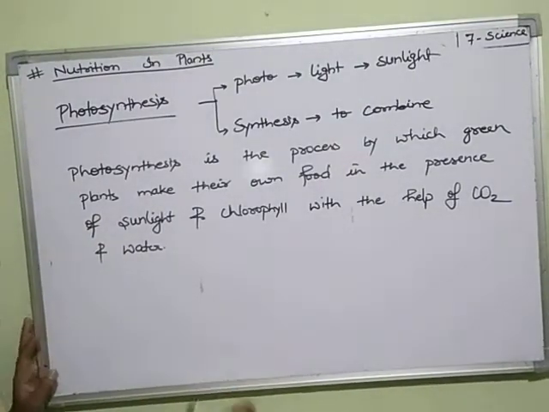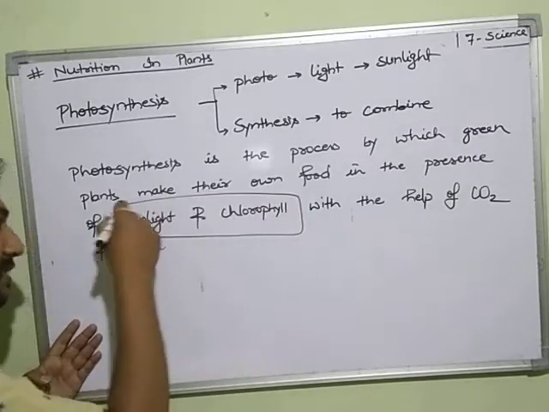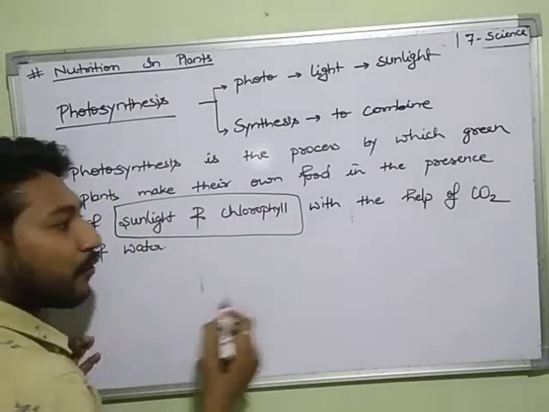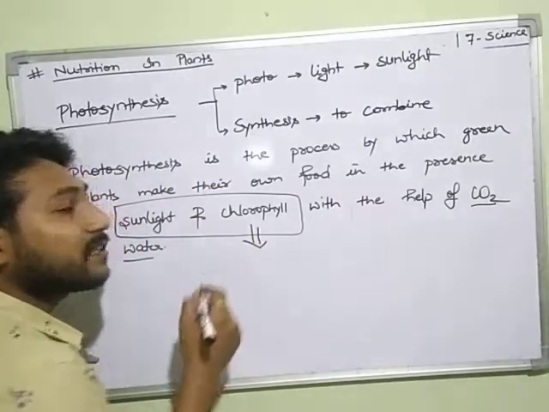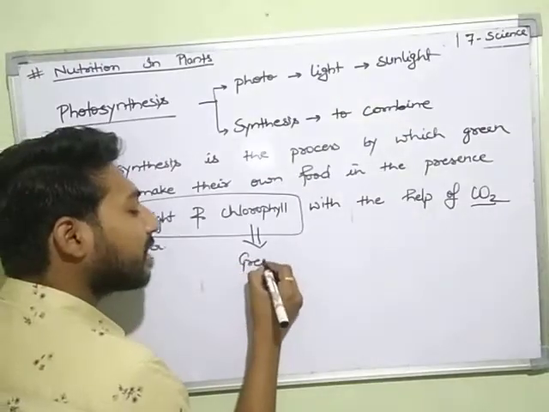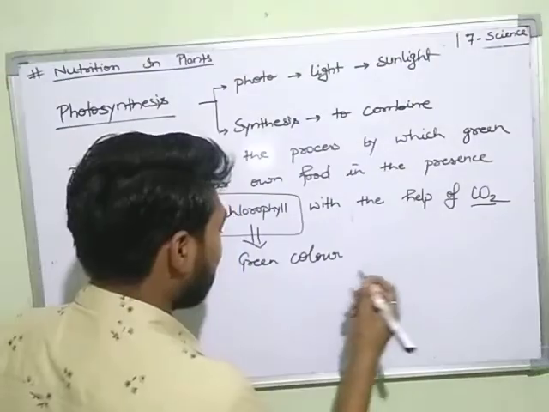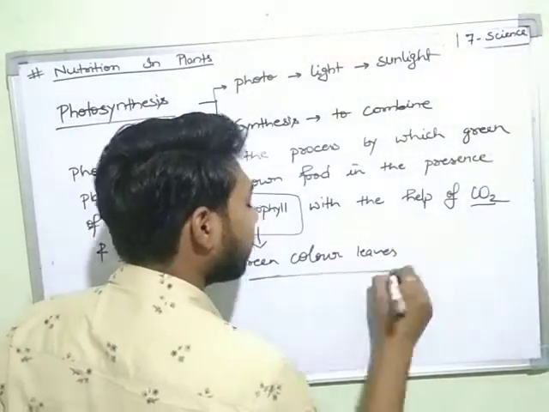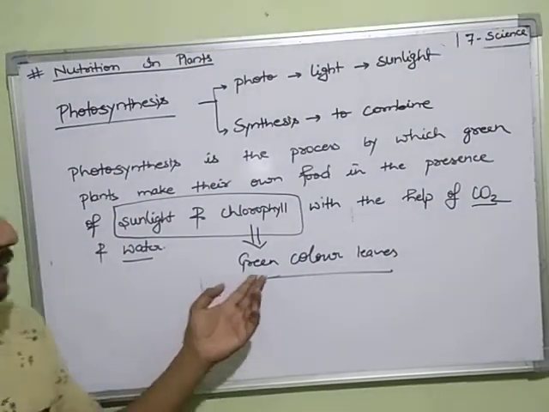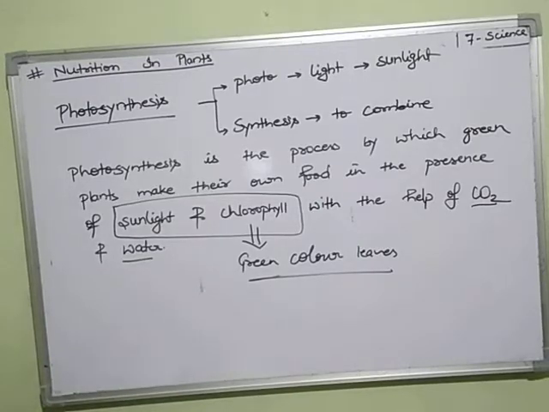So what are the responsible factors of photosynthesis? The main factors are sunlight, chlorophyll, carbon dioxide and water. Chlorophyll is responsible for the green color of leaves. Why is the leaf green? The leaf is green just because of chlorophyll.